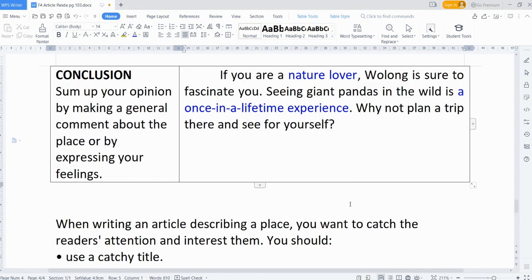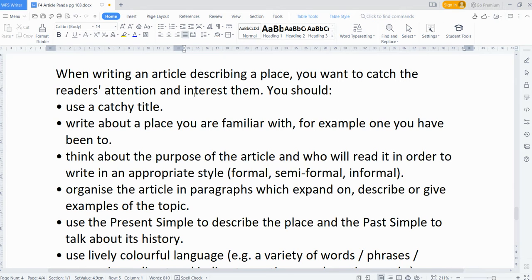Next, we look at when writing an article describing a place, you want to catch the reader's attention and interest them. We want people to be interested to read our article. So we should, number one, use a catchy title. As mentioned earlier, the title must be good enough to attract people. Number two, write about a place you are familiar with, for example, one you have been to. You write about something that you have visited, so that it's easy for you to elaborate on the points.